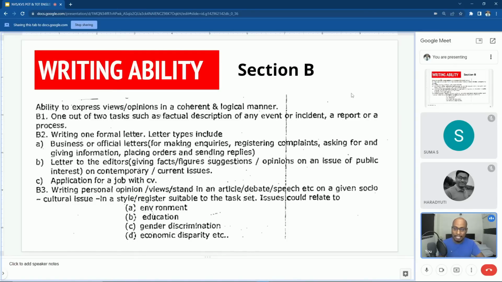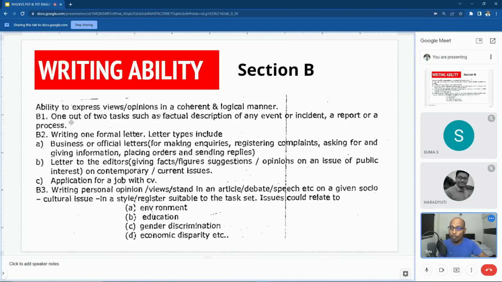So writing skills will test your ability to express your opinions in a coherent and logical manner, whether you can put things in a logical manner or not. But in MCQ format, this is a little tricky. They will give you questions based on the formats and the information which you are going to write under this writing ability.